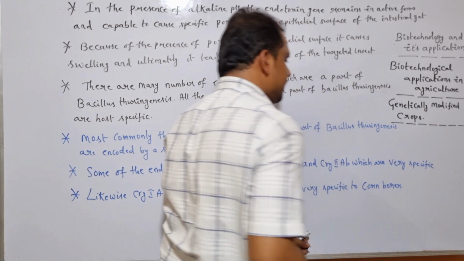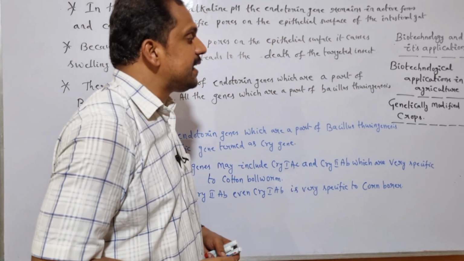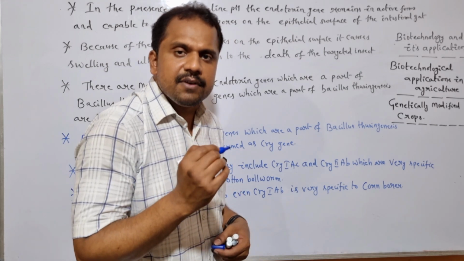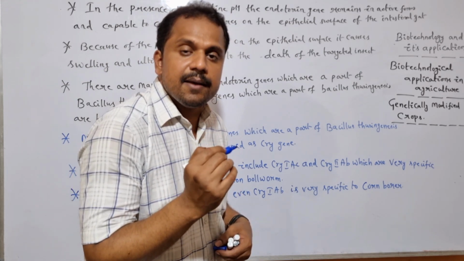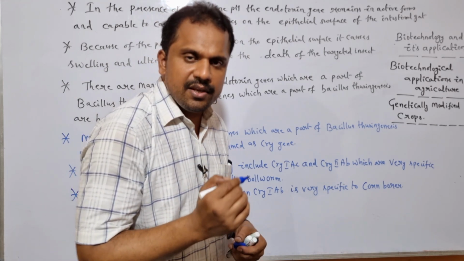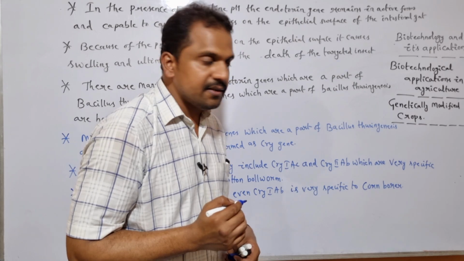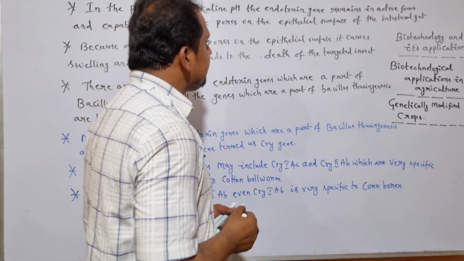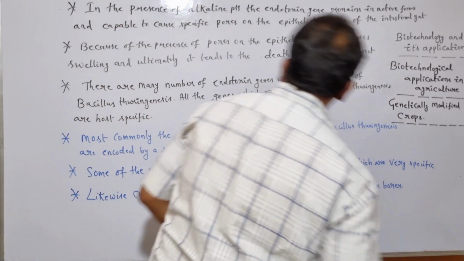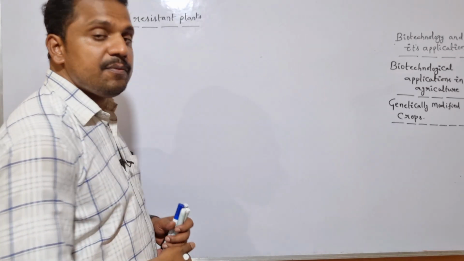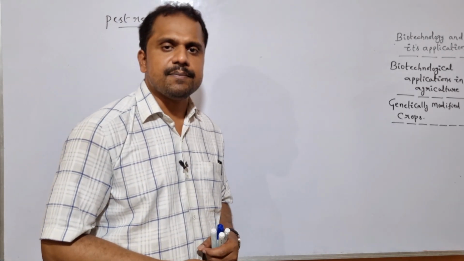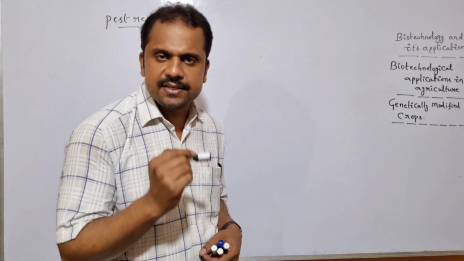Is it clear? So here this is regarding genetically modified crops, and after here we will be studying pest resistant plants. So let me arrange the things here. So what are pest resistant plants?